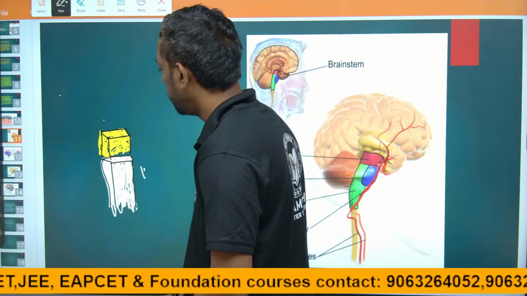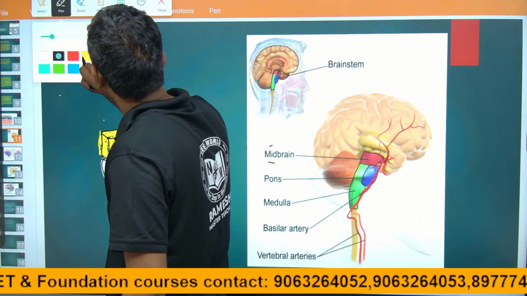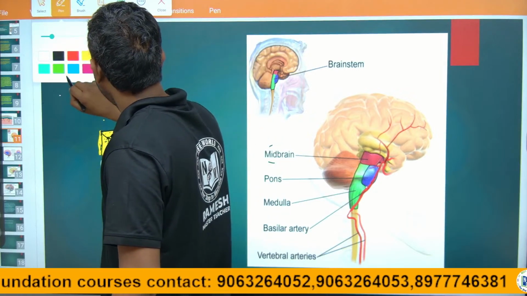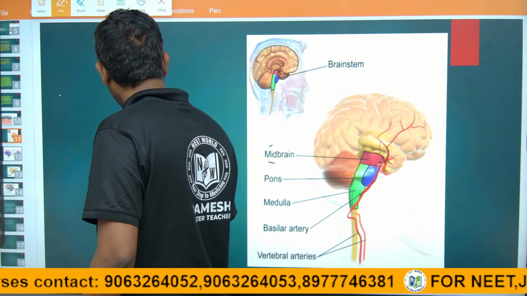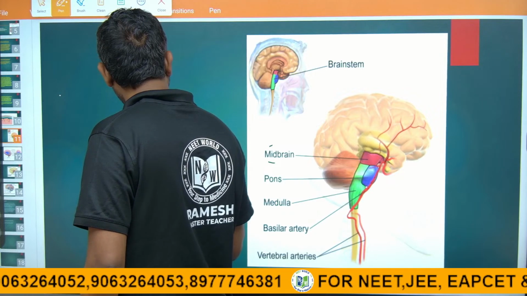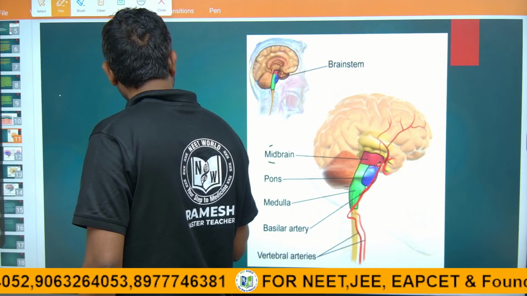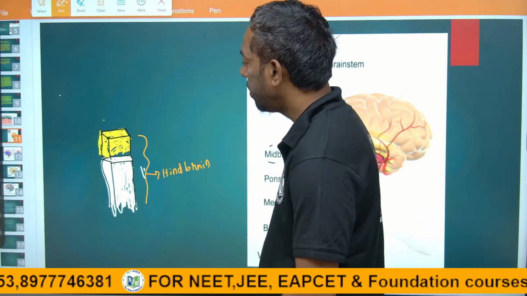Guys, look into this. This is the hindbrain. In the hindbrain, there are two parts.